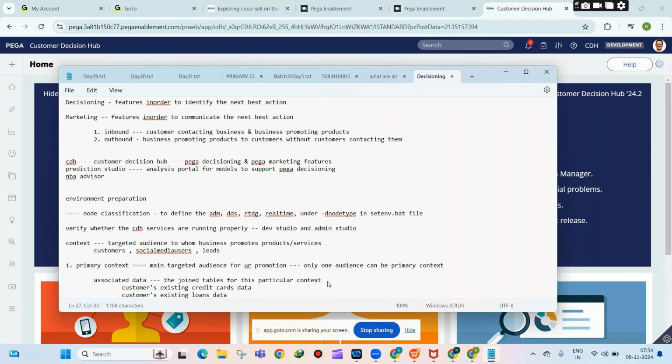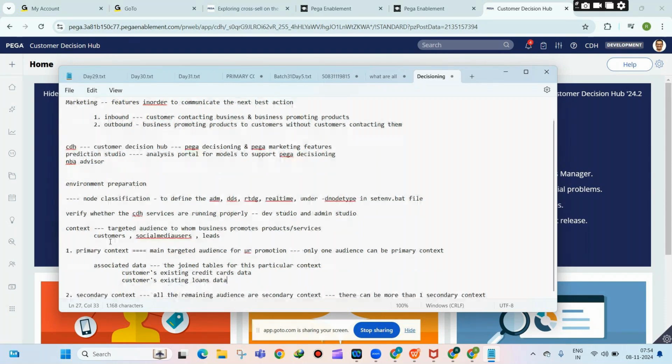So whatever the associated information for this particular context, you call it as associated data. So for every context, you can have an associated data, which is nothing but a joined table. That means you will have a customer table and some separate table like credit card table, a loan table, something like that. So you are having a join with those tables. So those are the associated data.